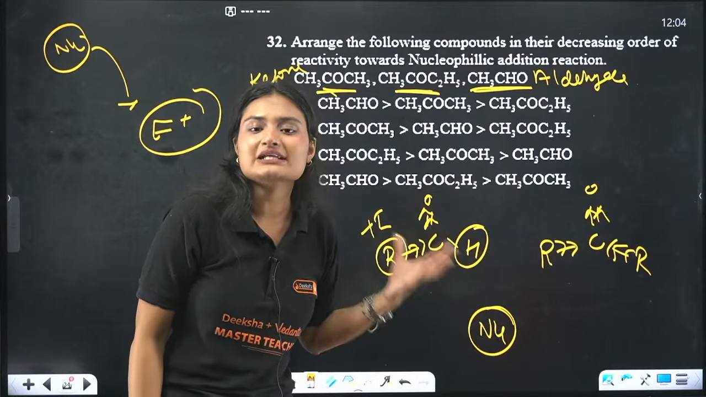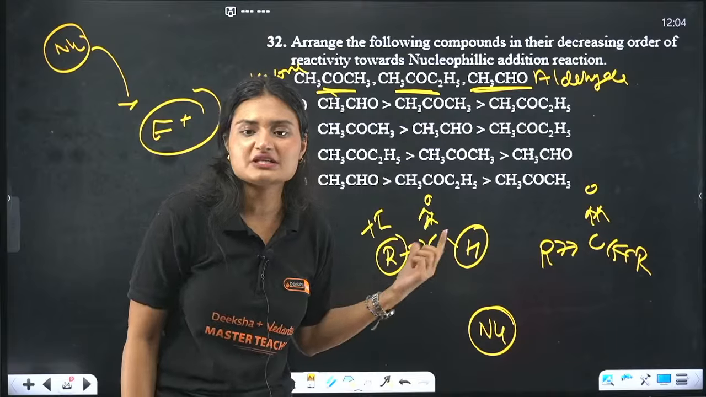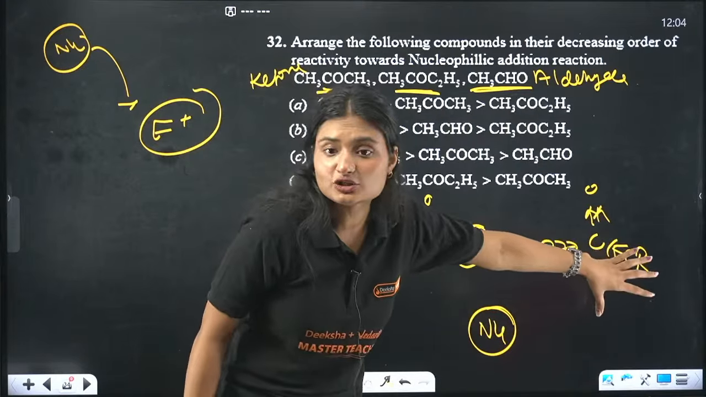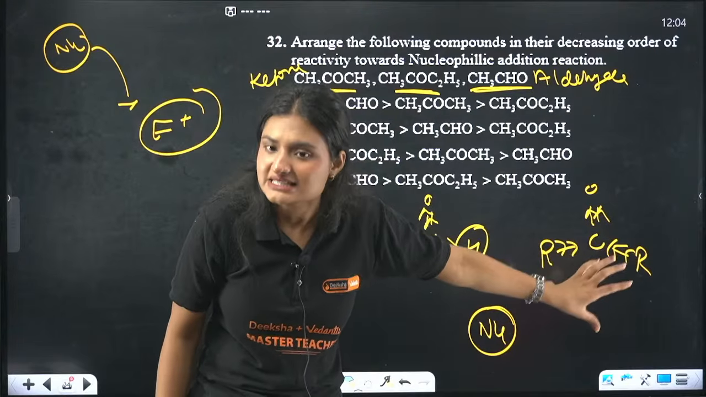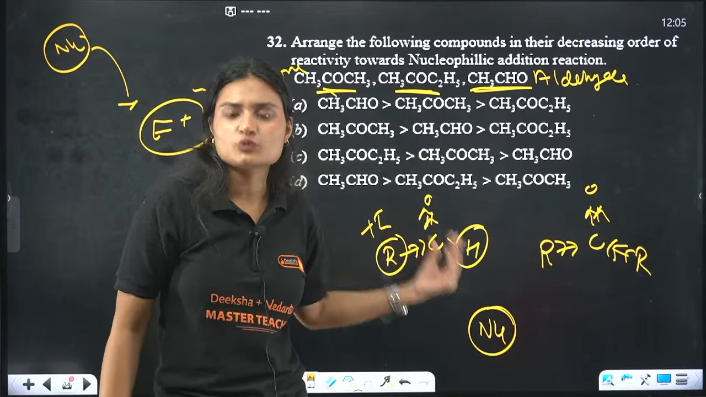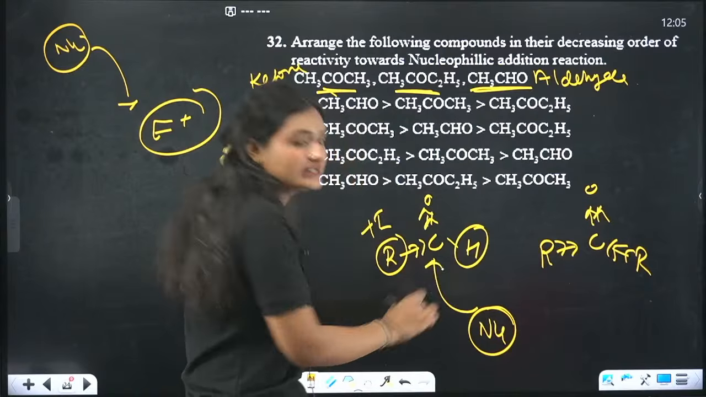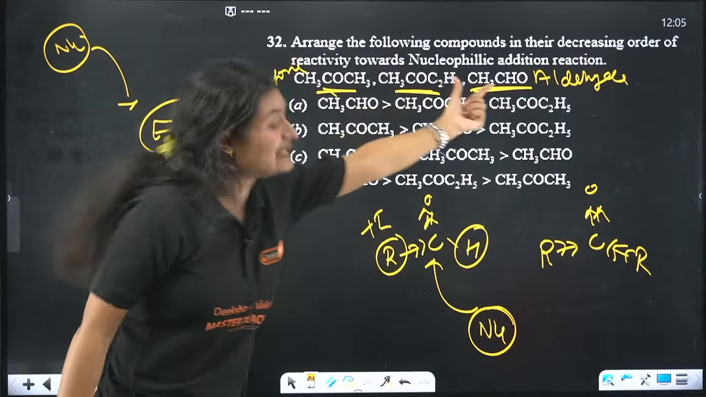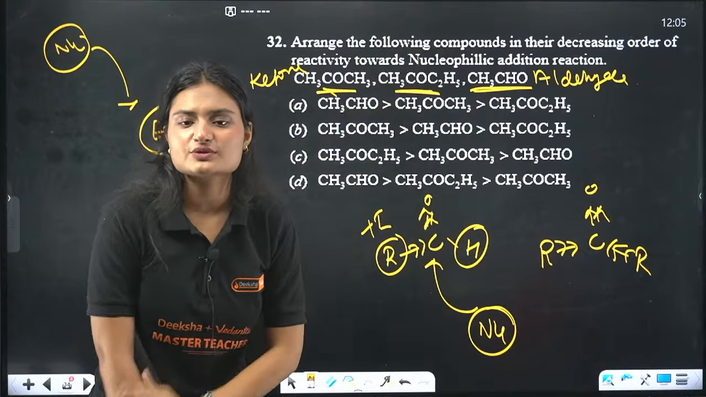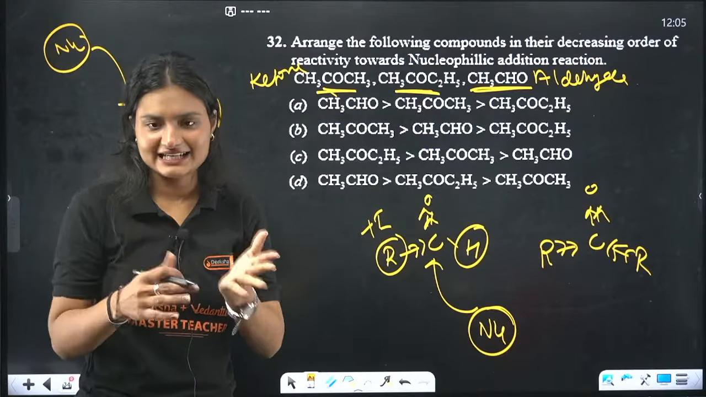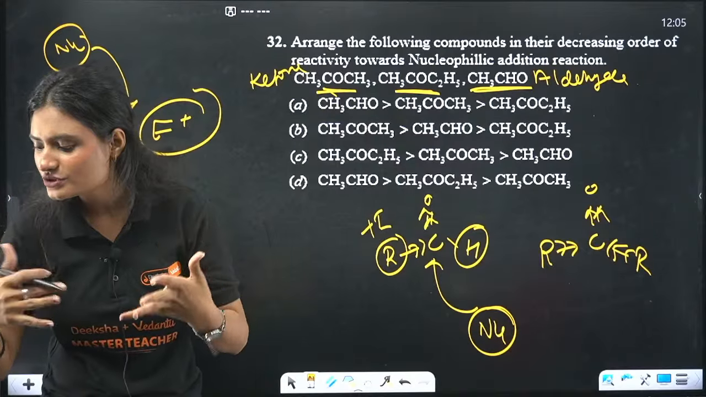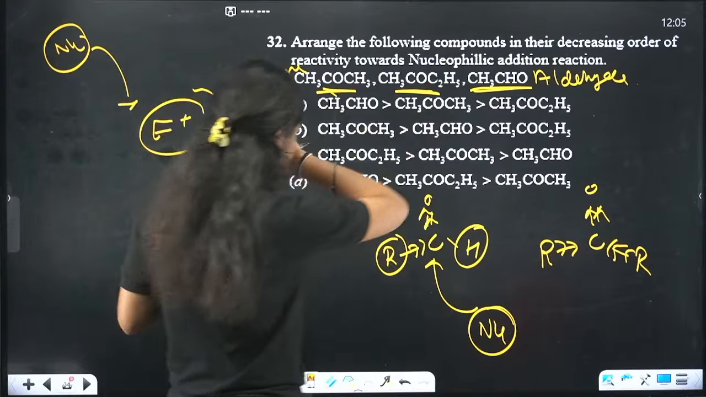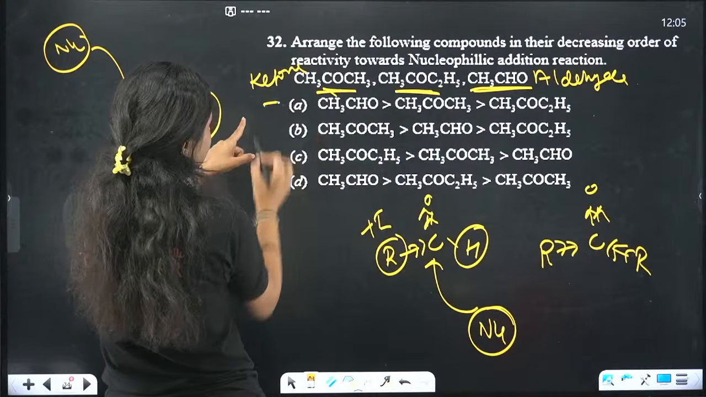So which is more electrophilic here? Aldehydes are more electrophilic. Why? Because only one alkyl group is there to provide the electron density. Here two alkyl groups are there that will provide the electron density, so this is less electrophilic and that is more electrophilic. Nucleophile easily attacks this than this one. Here we have one aldehyde and two ketones. So which is the most reactive among these? The aldehyde. So the option with the aldehyde, either option A or option D.